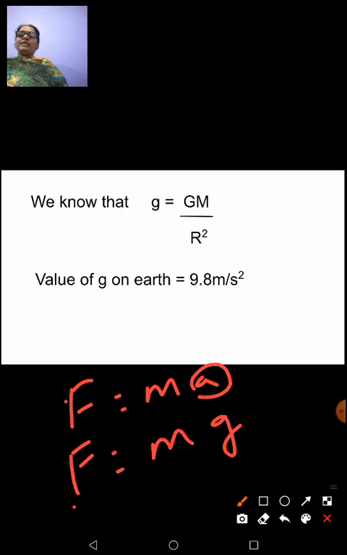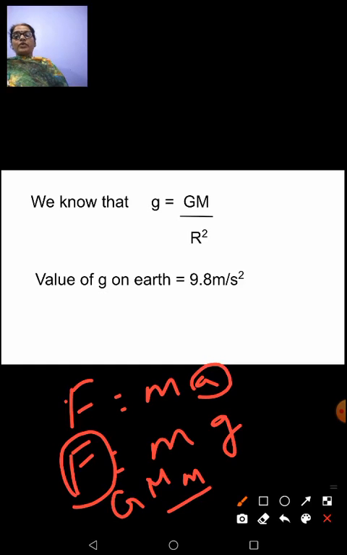Now in place of F, I'll use the value that I got while deriving the universal gravitational law. You all remember? F is equal to G M m upon d square, where we took d as the distance. Here we can make it r square also, no problem, is equal to mg. Small m on both sides gets cancelled.